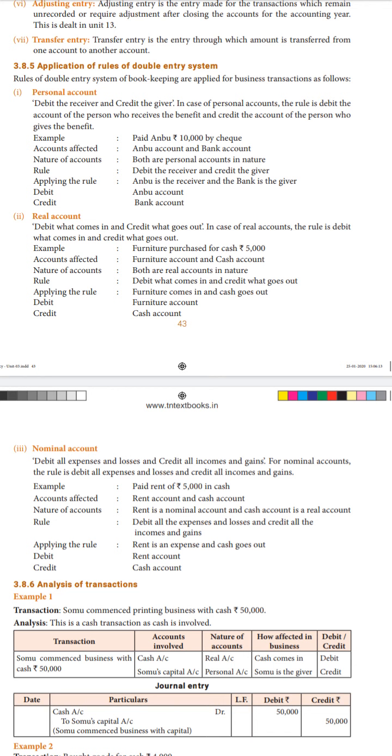The next one is the real account. The real account rule is debit what comes in and credit what goes out. Here the example is: furniture purchased for cash rupees 5,000. The accounts affected are furniture account and cash account. Since we are purchasing a specific asset, we need to take up the asset name, so we take furniture account and cash account.